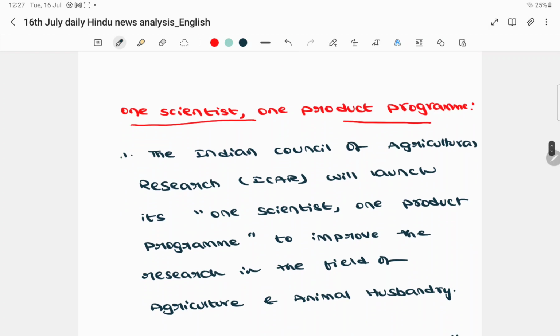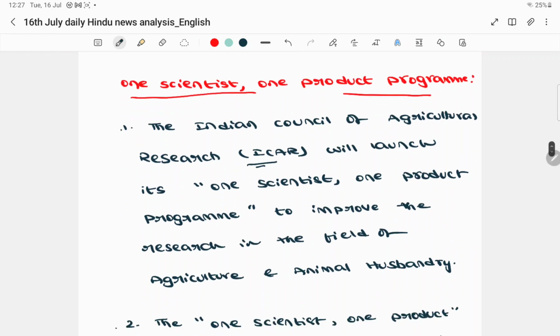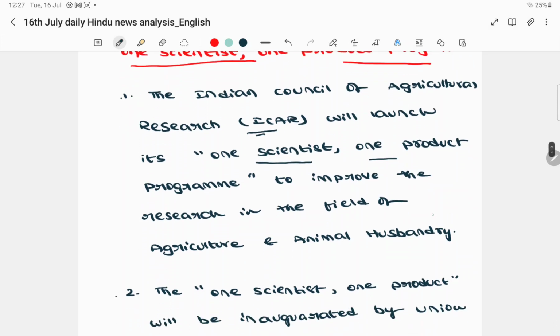The Indian Council of Agricultural Research will launch the One Scientist, One Product program to improve research in the field of agriculture and animal husbandry. In order to promote research and development in the agricultural and animal husbandry sector, thereby increasing productivity and finally doubling farmers' income, ICAR has introduced this new program called the One Scientist, One Product program.